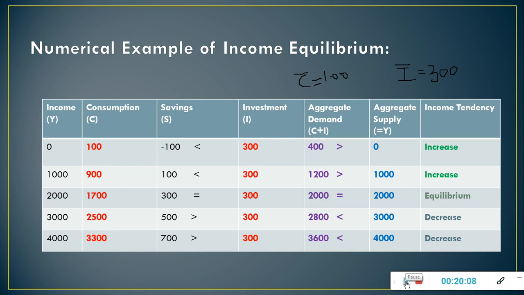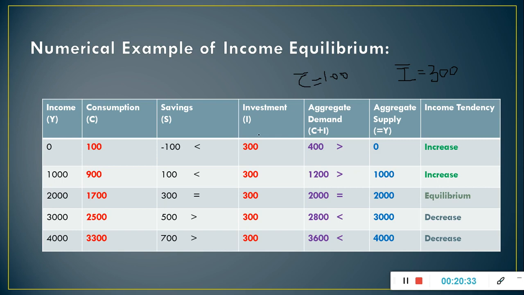When Y is equal to 0 and Y is equal to 1000, aggregate demand is greater than aggregate supply. You can see aggregate demand is 400 and aggregate supply is 0. And in case of 1000 level of income, aggregate demand is 1200 and aggregate supply is 1000.